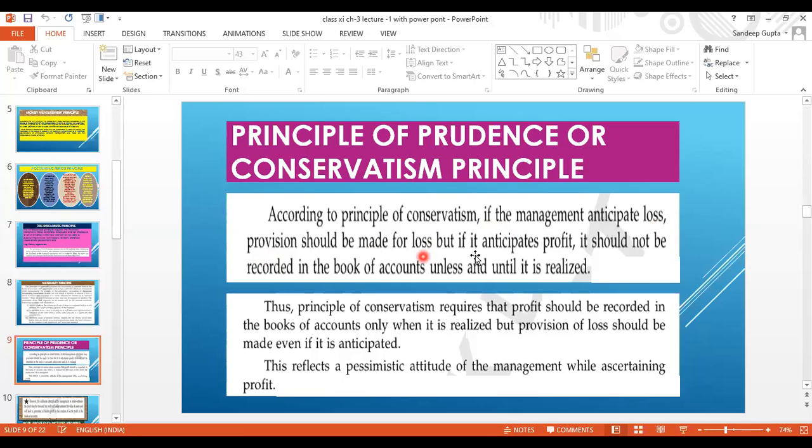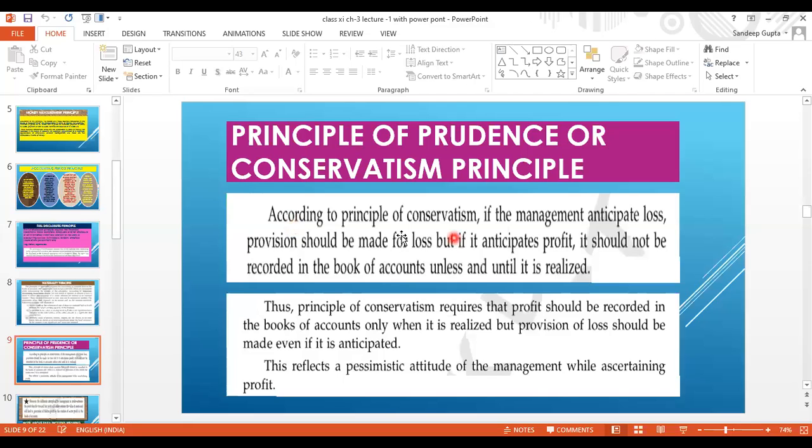But if it anticipates profit, it should not be recorded in the books of accounts unless and until it is realized. So, according to the convention or principle of prudence or conservatism, a businessman should record all the anticipated losses in advance, but all the anticipated profit should be ignored.